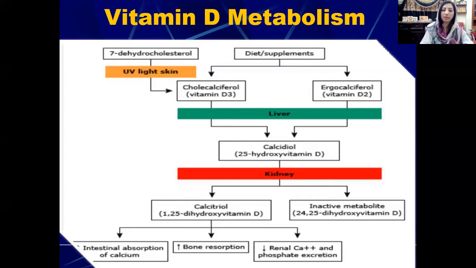The liver hydroxylates these forms and converts them into 25-hydroxyvitamin D, also known as calcidiol. Then it goes to the blood circulation, goes to the kidney, which converts this calcidiol into calcitriol, that is the active form of vitamin D. This calcitriol is involved in intestinal absorption of calcium, in increasing bone resorption, and in decreasing the renal calcium and phosphate excretion.